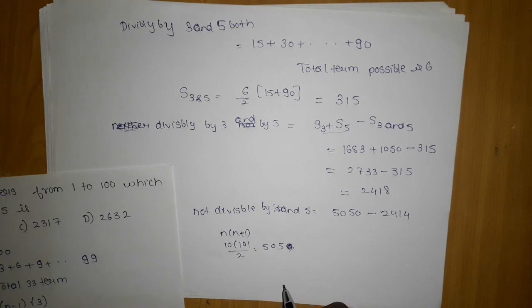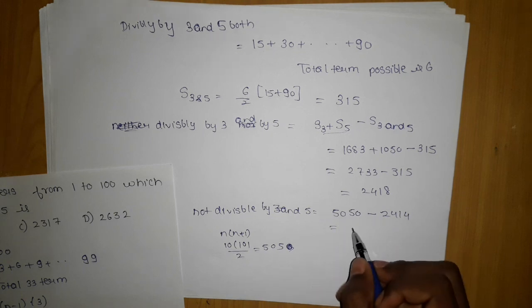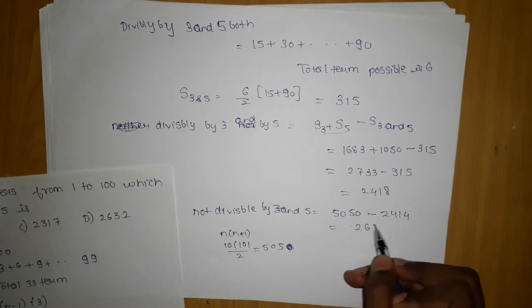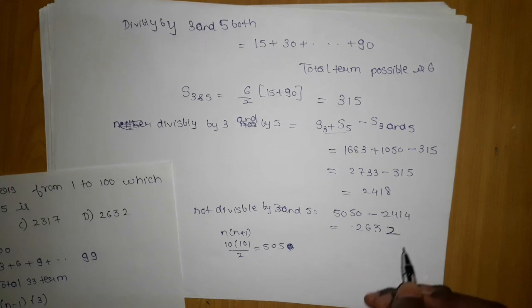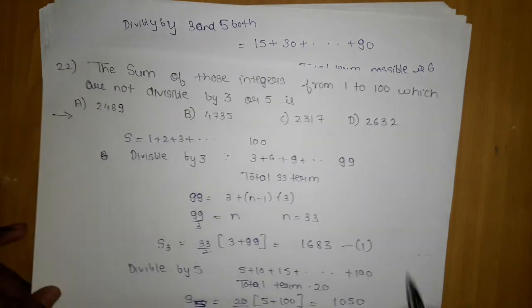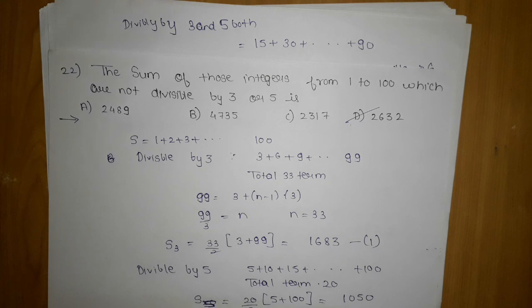Let me check. The total is 5050, and if we subtract 2418, what we are getting is 2632, which is the answer.